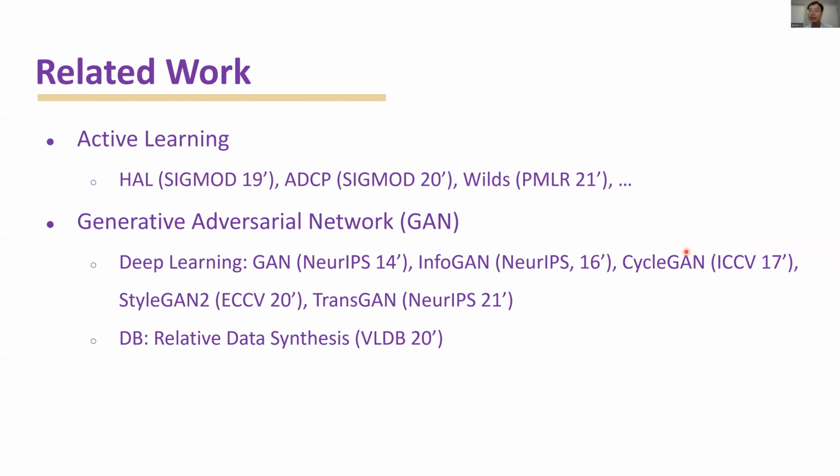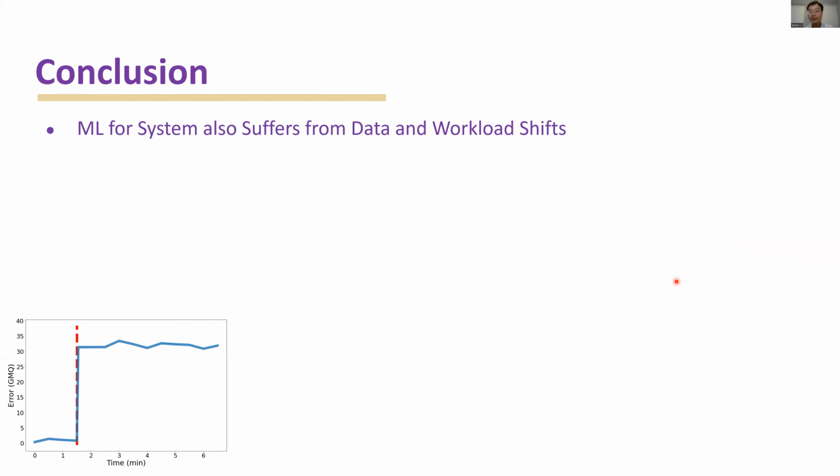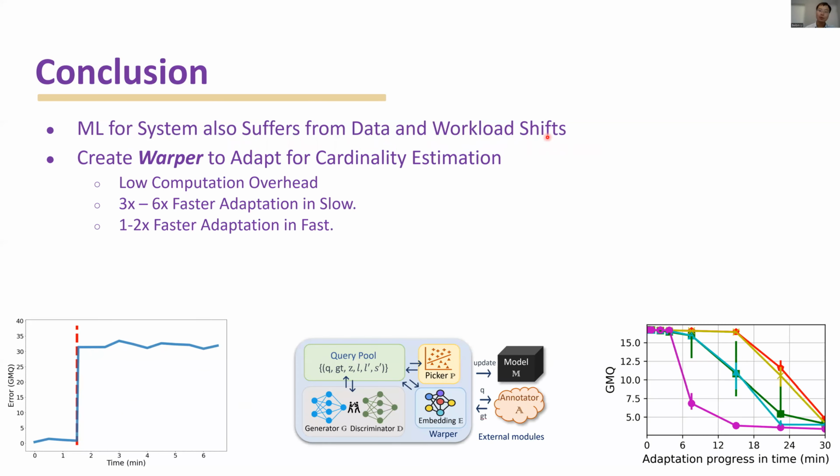Our work is related to active learning and generative adversarial networks. Our approach is inspired by both the database communities and the machine learning communities. In this study, we find that machine learning for systems also suffers from data and workload drifts. So we created the Whopper system to adapt to drifts for cardinality estimation. It has low computation cost and outperforms other baselines in our experiments.